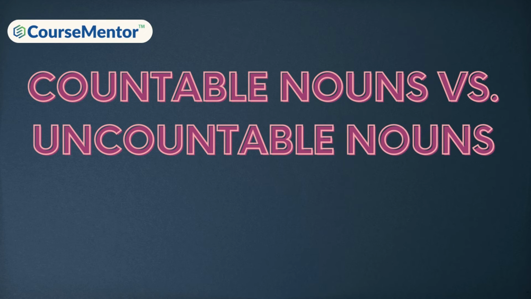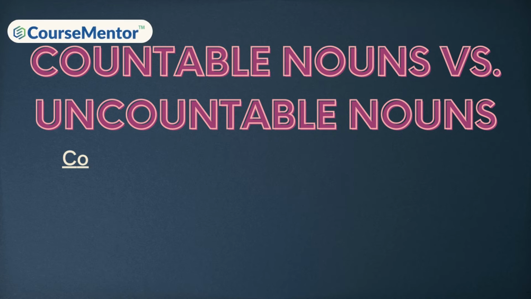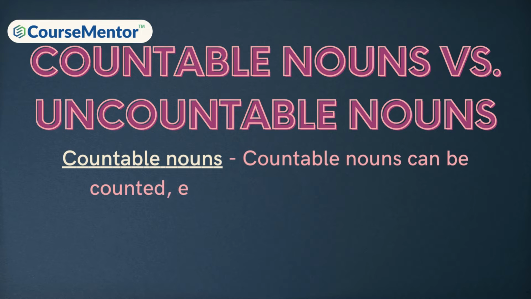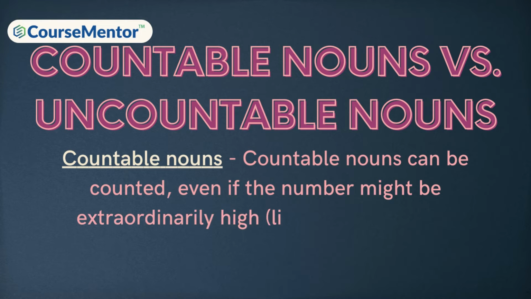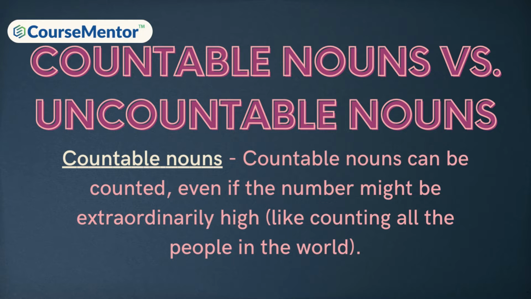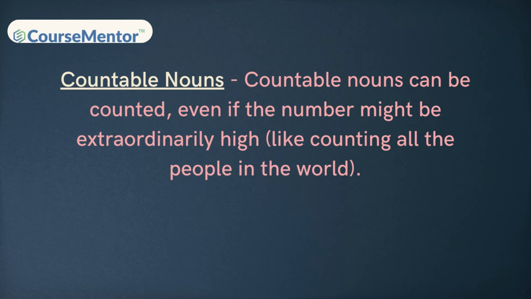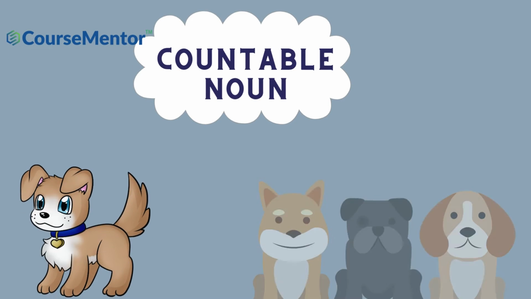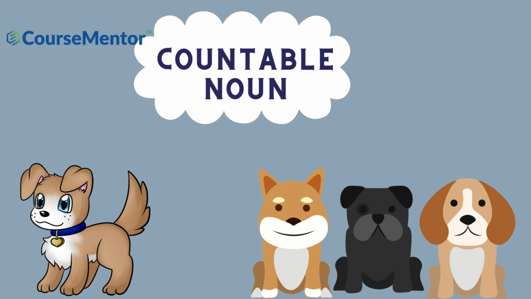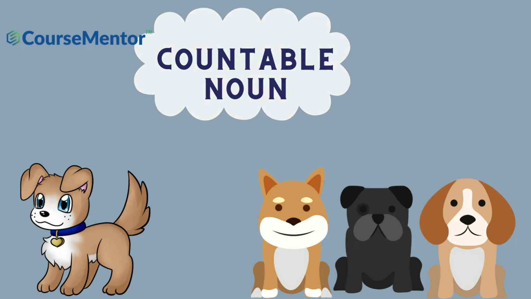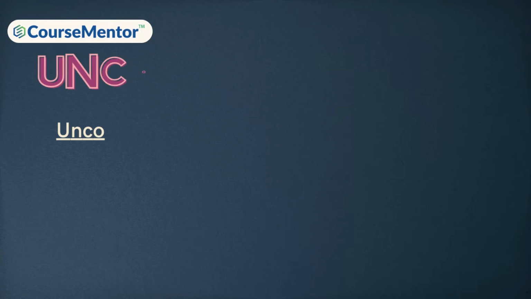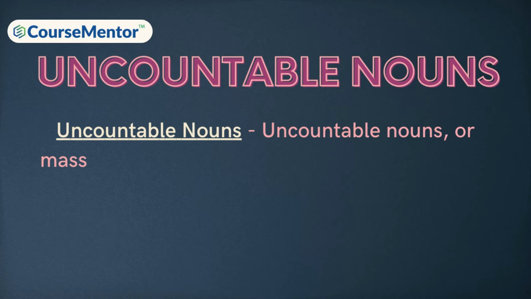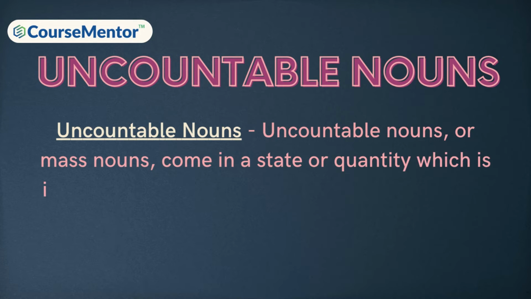Countable nouns versus uncountable nouns. Countable nouns can be counted, even if the number might be extraordinarily high, like counting all the people in the world. Countable nouns can be used with a/an, the, some, any, a few, and many. Here is a dog. The dog is singular and, obviously, countable. Here are a few dogs. Here are some dogs.